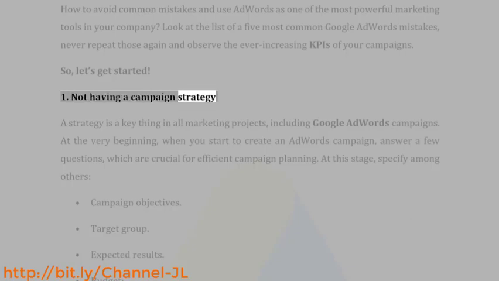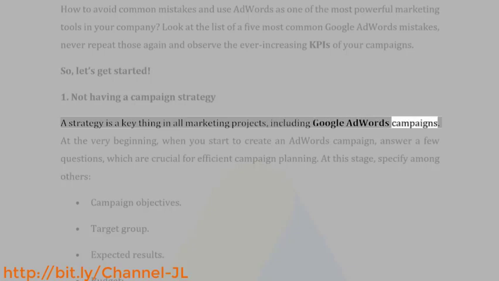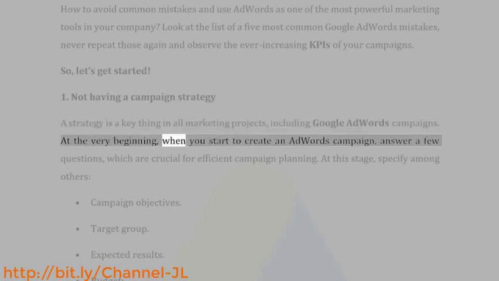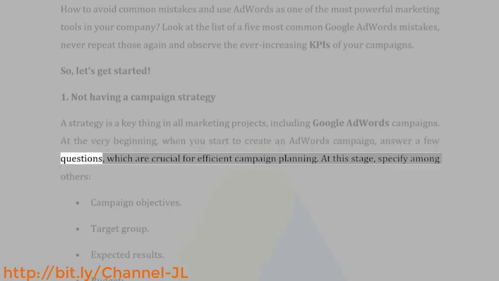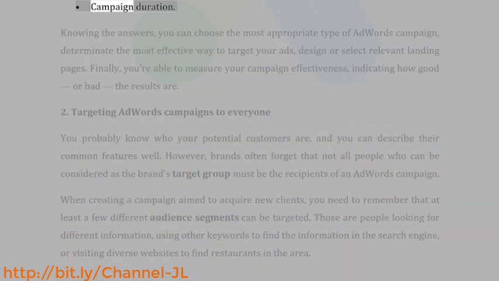1. Not having a campaign strategy. A strategy is a key thing in all marketing projects, including Google AdWords campaigns. At the very beginning, when you start to create an AdWords campaign, answer a few questions, which are crucial for efficient campaign planning. At this stage, specify among others, campaign objectives, target group, expected results, budget, campaign duration.